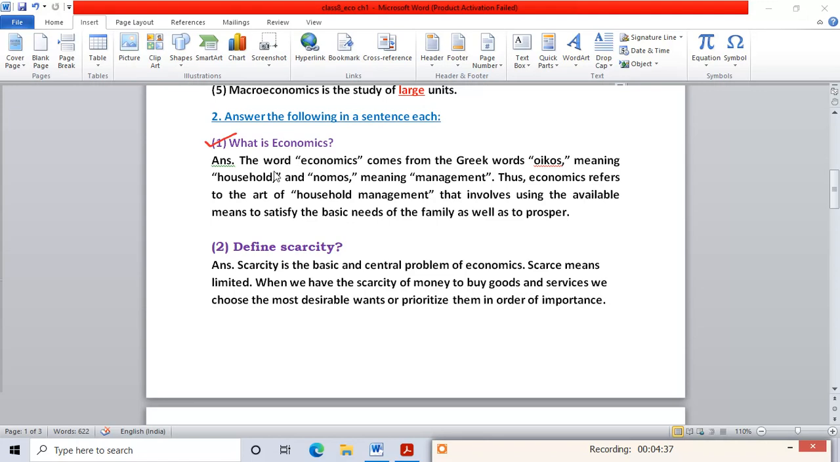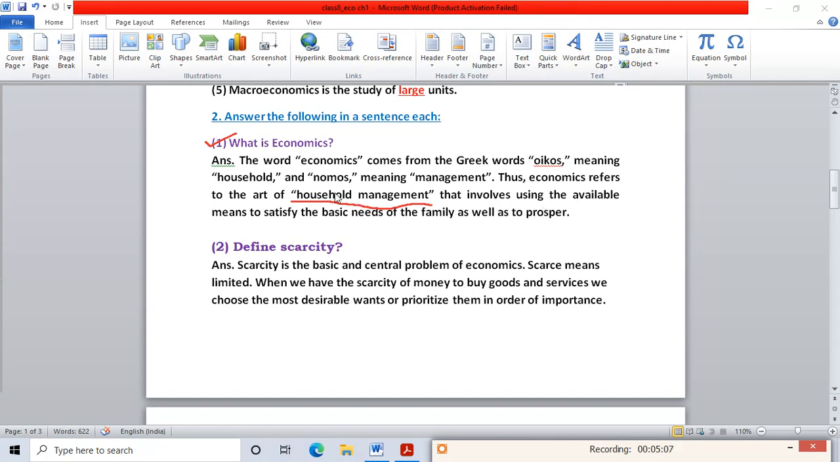When you combine both words, what do you get? Household management. So it refers to the art of household management that involves using the available means to satisfy the basic needs of the family as well as to prosper. Household management means how we can manage our house. We need food, we need money for studying, we need money for clothes also. Our parents manage our house, right?